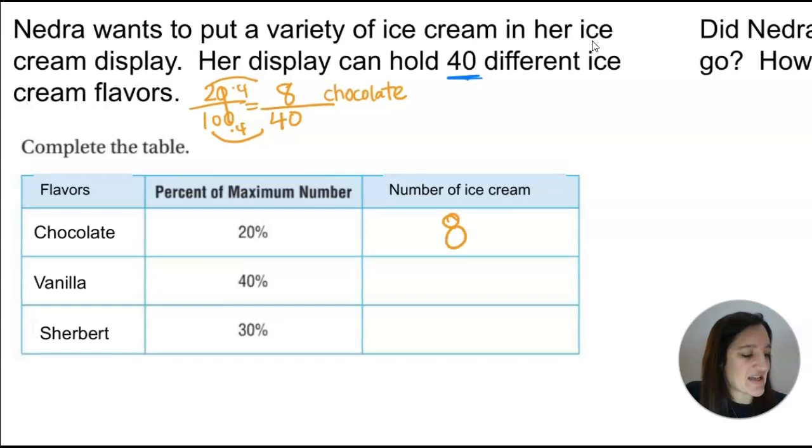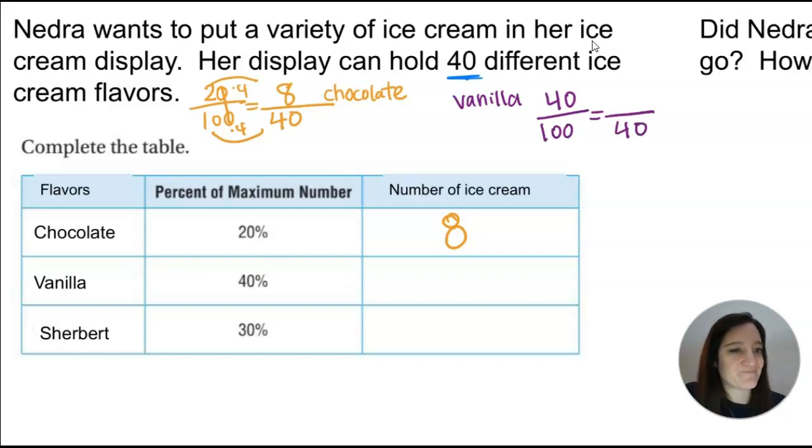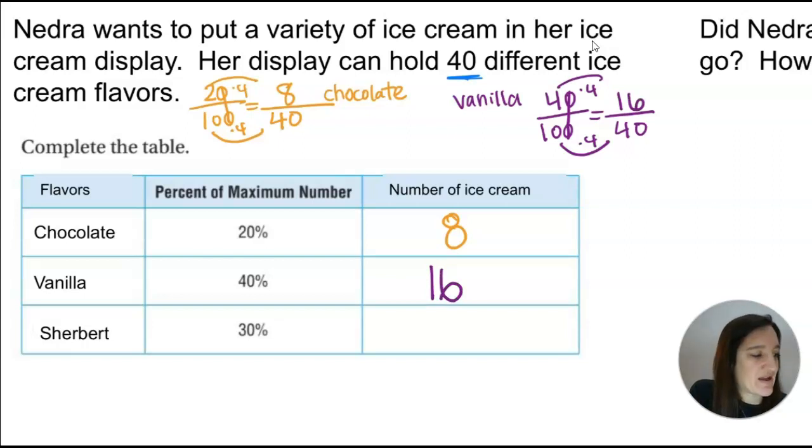Now I'm going to switch things up and do vanilla. Vanilla is 40% of the display, so there's a total of 40. Simplify that up, see the exact same relationship, but this time I get a total of 16 vanilla. That's the part that's vanilla on the display. And now let's go with sherbet. Sherbet is 30% of the display.